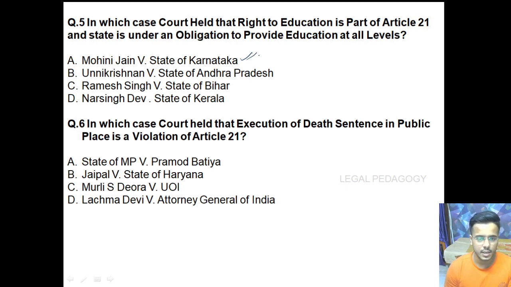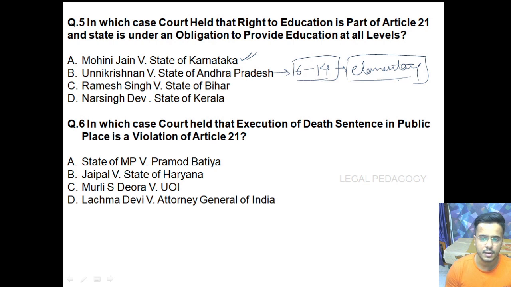But however, there was another landmark judgment which came in the form of Unnikrishnan versus State of Andhra Pradesh. In this particular case, the court fixed that from the age of 6 to 14, that is elementary education, must be free for everyone. The state is under an obligation to provide free elementary education to every student who falls in this age group of 6 to 14, and there is a fundamental duty which is cast upon the parents to provide elementary education to their wards by sending them to the schools. So just remember the difference between the two.